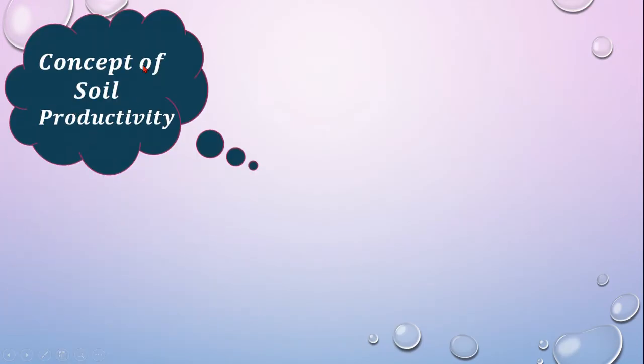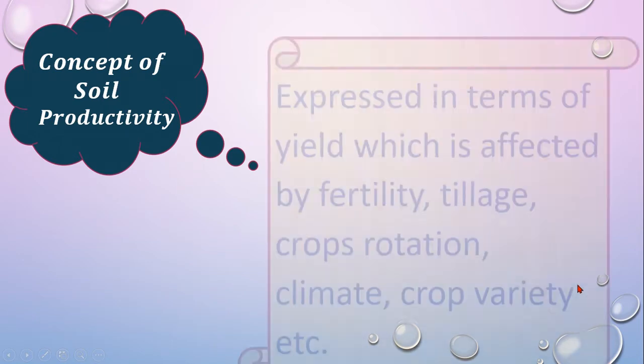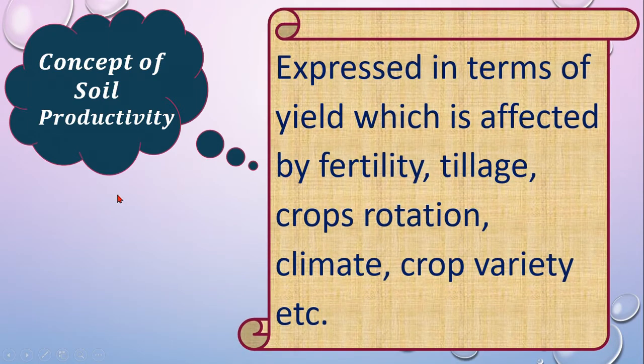Next is the concept of soil productivity. You can get questions like what is soil productivity or what do you mean by productivity in your creative knowledge based question for 1 mark as well. If you see the definition, you can write it down in your exam: it is expressed in terms of yield, which is affected by fertility, tillage, crop rotation, climate, and crop variety.